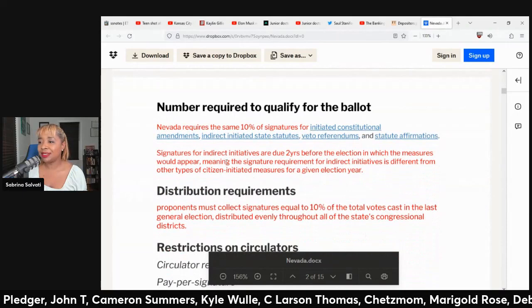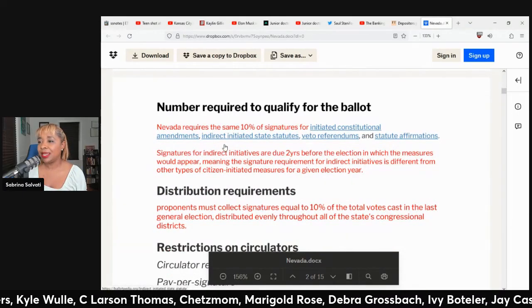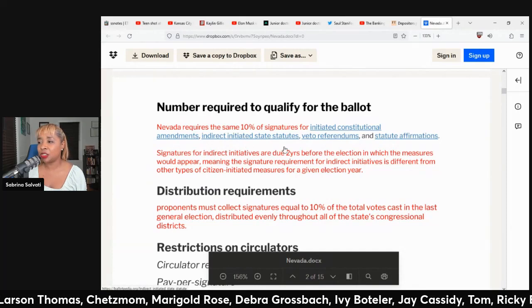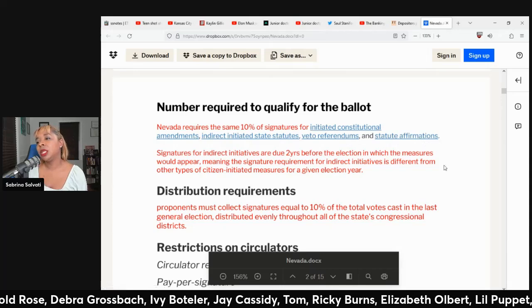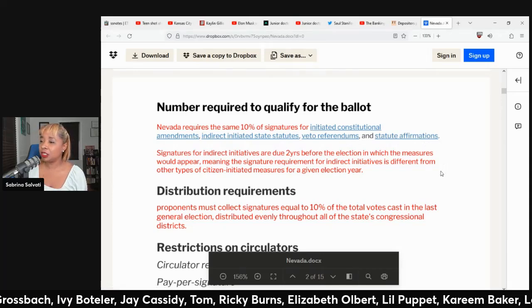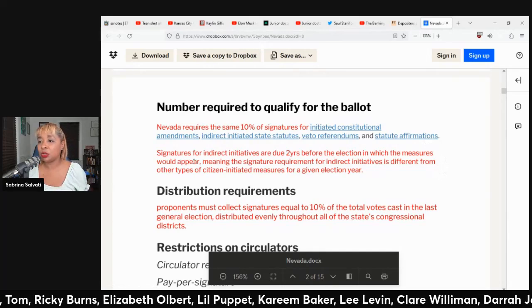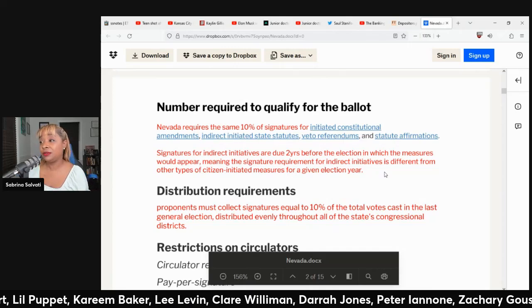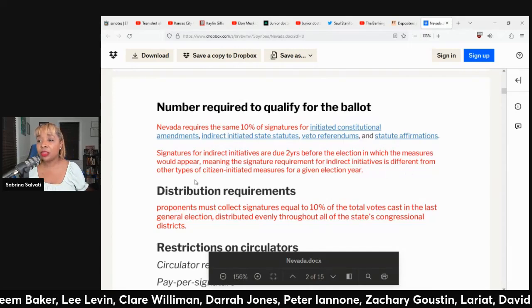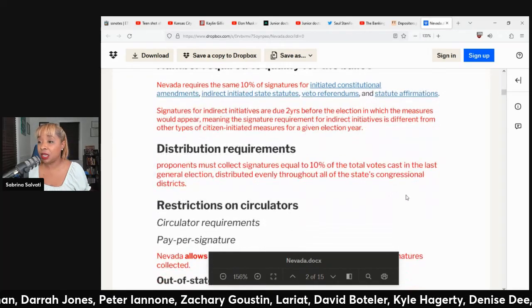Okay, let's go to the number of signatures that are required. Nevada requires the same 10% of signatures for initiated constitutional amendments, indirect initiated state statutes, veto referendums, and statute affirmations. Signatures for indirect initiatives are due 2 years before the election in which the measures would appear, meaning the signature requirement for indirect initiatives is different from other types of citizen-initiated measures for a given election year.